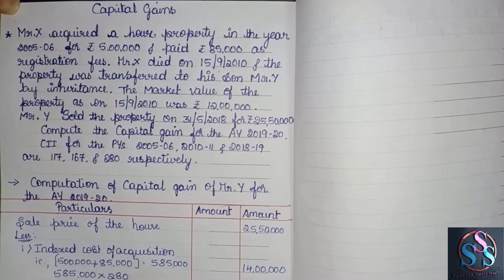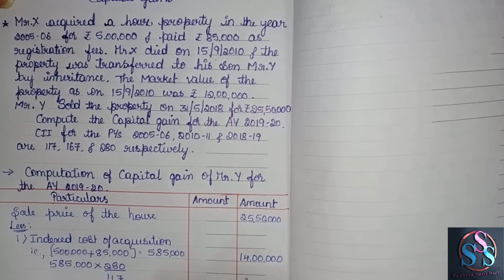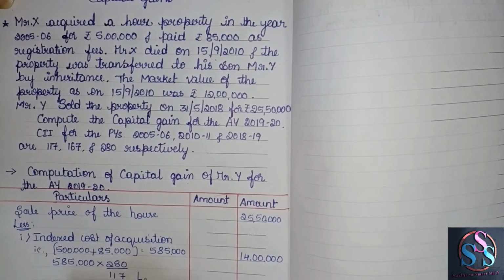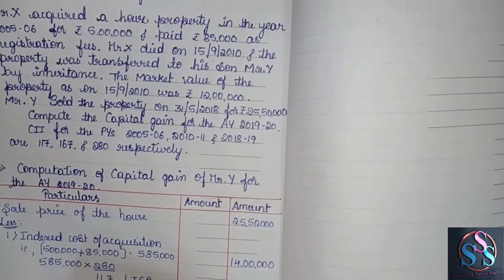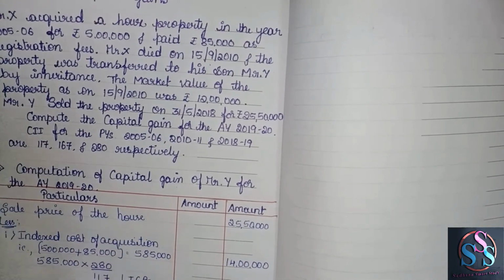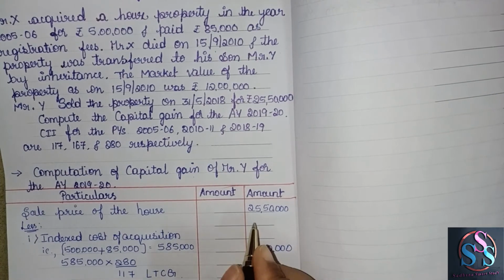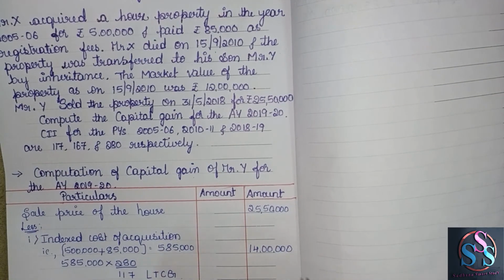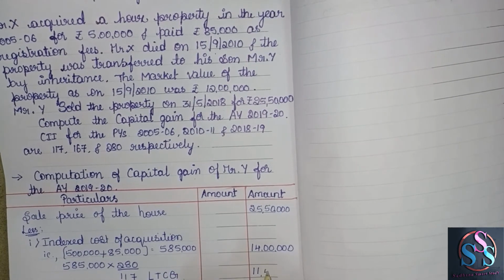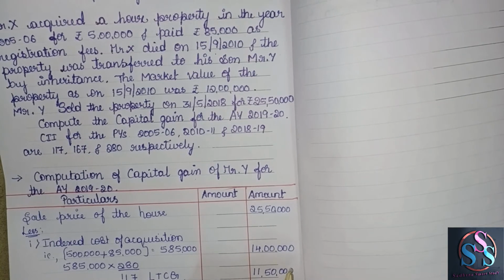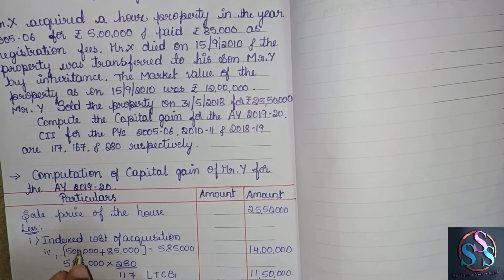No information is given regarding cost of improvement. So therefore the amount of long-term capital gain will be rupees 25 lakh 50,000 minus 14 lakh, that is 11 lakh 50,000. So this is the long-term capital gain, sale price minus indexed cost of acquisition.